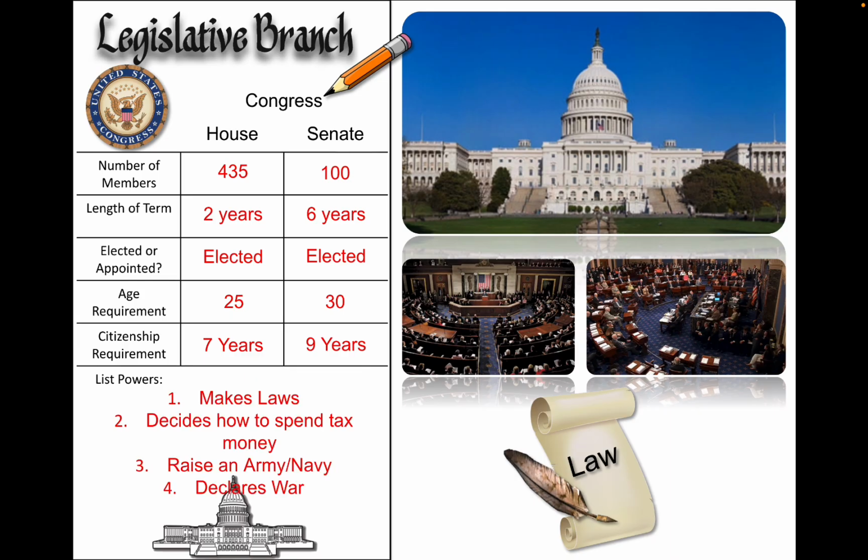What are the listed powers? First, makes laws. Second, decides how to spend tax money. Third, raises an army or navy. Fourth, declares war.